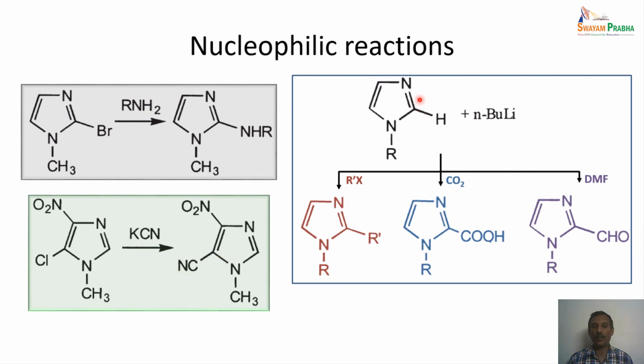And when we take N substituted imidazoles, the 2 position proton can be abstracted by a strong base like butyl lithium. So this leads to nucleophilic substitution. When we treat this anion with alkyl halide, the 2 substitution takes place, and when we treat with carbon dioxide, the end product is a carboxylic acid, and when we treat with DMF, the formyl derivative, that is the aldehyde, is formed. So these are some examples of the nucleophilic reactions of imidazole. This happens exclusively on the C2 position.